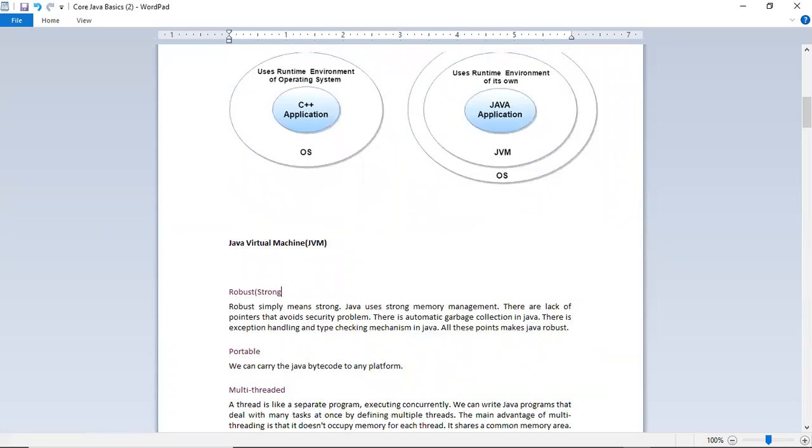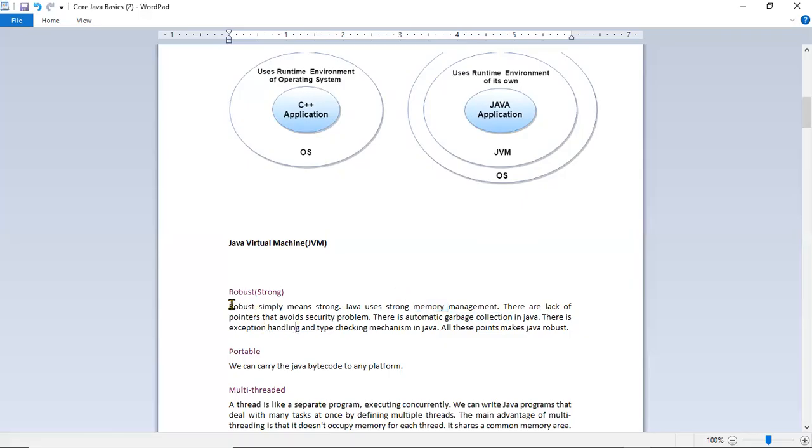There is a memory management system, a process. Because of memory management, Java is very strong. So what is memory management? Java has garbage collection. Garbage means unused objects. Basically, if we have any in Java or the JVM, it will clean up those objects so that the memory is available for new, further objects.